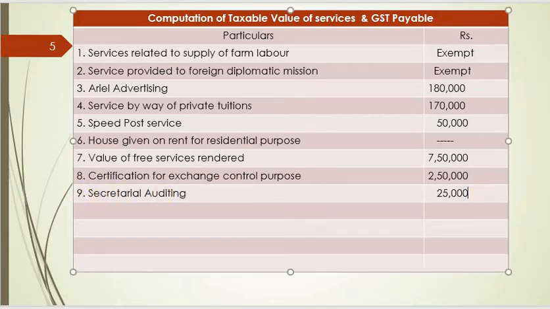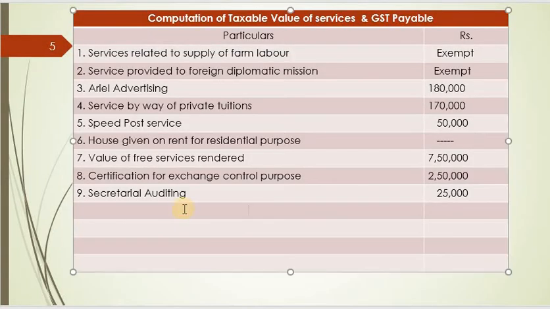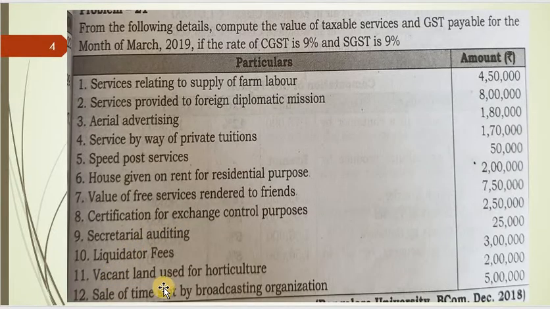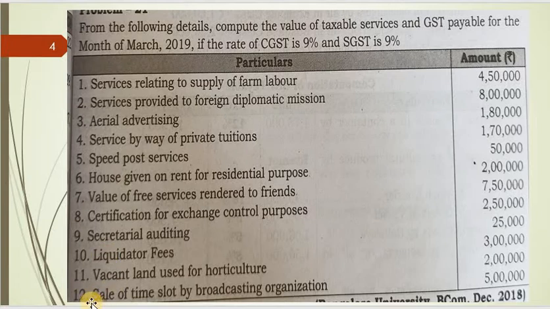So 25,000. Next one, liquidation fees, 3 lakh, taxable. Next one, vacant land used for horticulture, it is exempt. So it is not applicable, not related. GST will not be levied under that. Next one, last one, sale of time slot by broadcasting organization, 5 lakh, taxable.